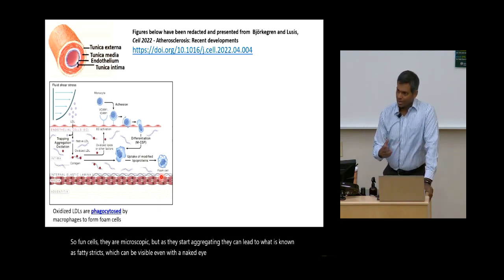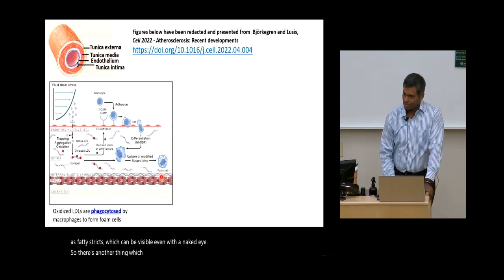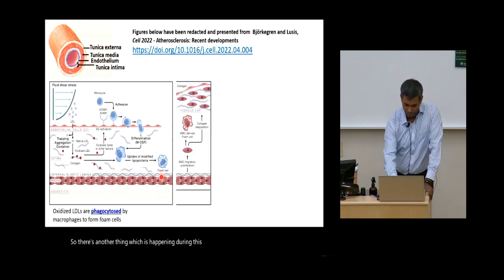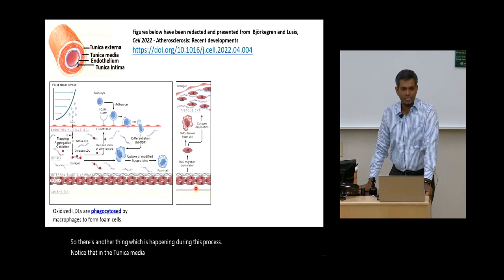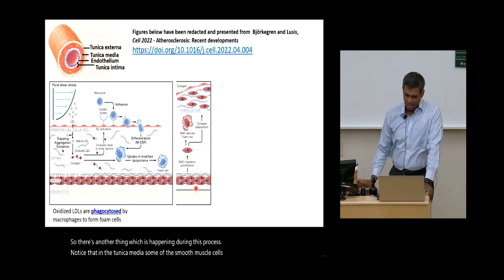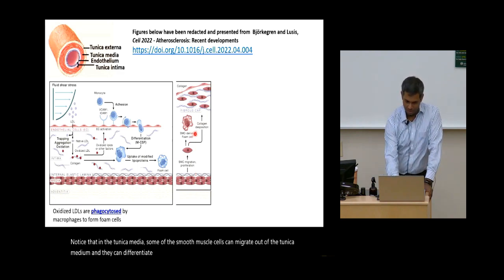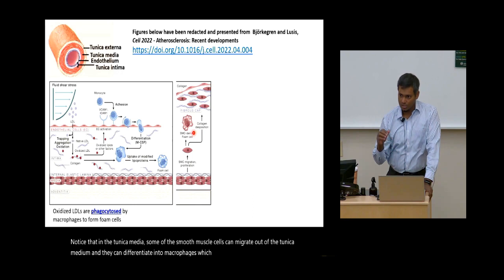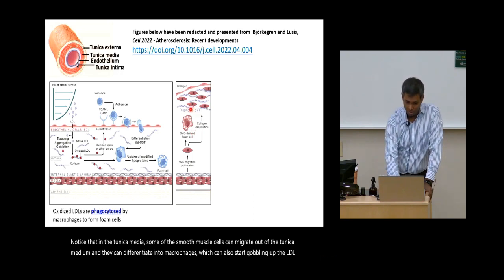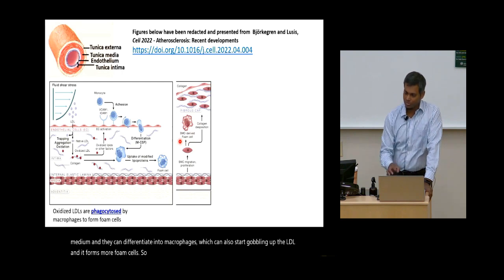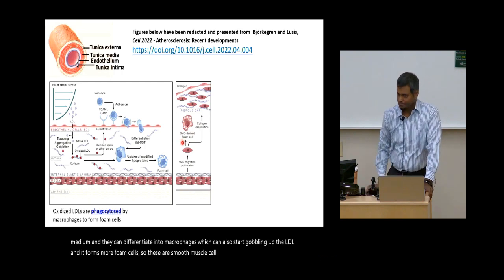There's another thing happening during this process. Notice that in the tunica media, some of the smooth muscle cells can migrate out of the tunica media and differentiate into macrophages, which can also start gobbling up the LDL and form more foam cells. So these are smooth muscle cell derived foam cells.